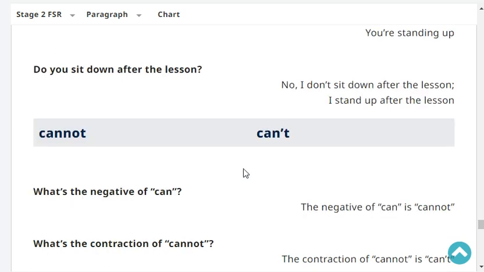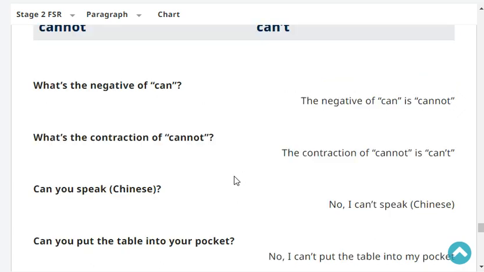What's the negative of can? The negative of can is cannot. I can't. Cannot. Very good. One more. The negative of can is cannot. What's the contraction of cannot? The contraction of cannot is can't.